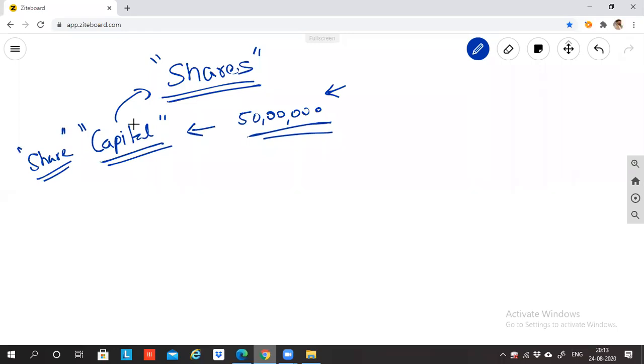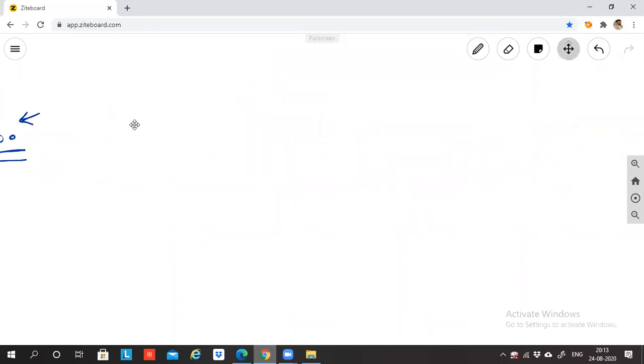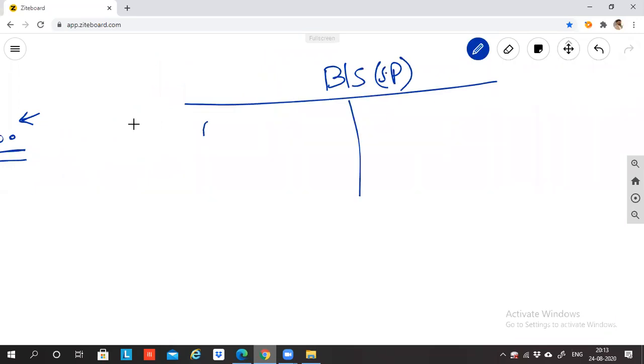Why share capital? Now listen to me very carefully. When I create a balance sheet of a sole proprietorship, I'll write the word capital, let's say 50 lakh rupees. If this business is of Pratik, they'll write Pratik's capital account, 50 lakh. If I'm doing a sole proprietorship business, I'll record Pratik capital account.